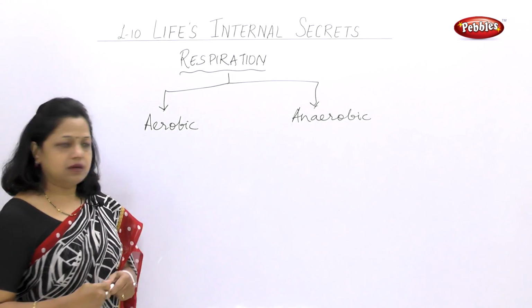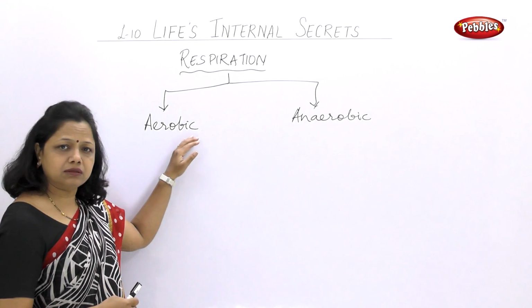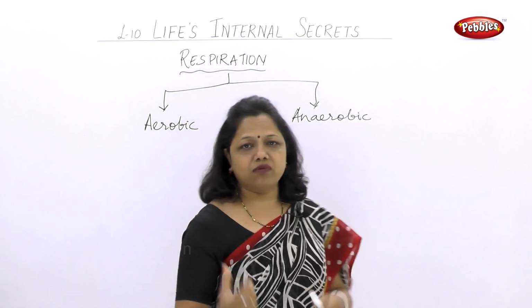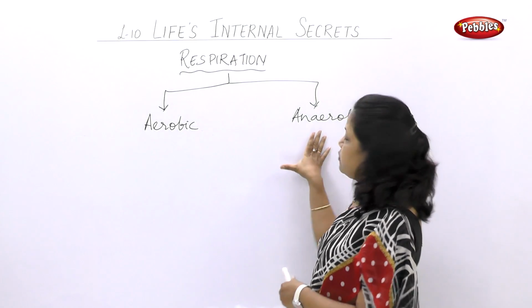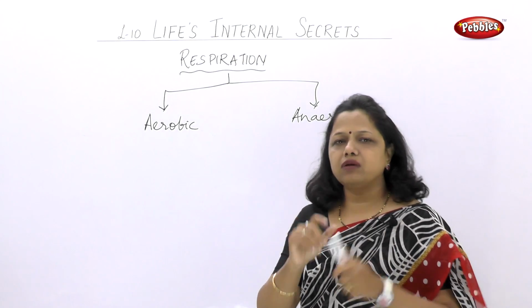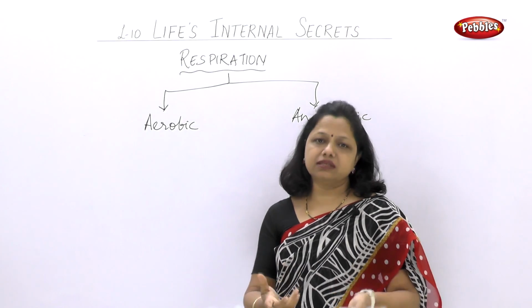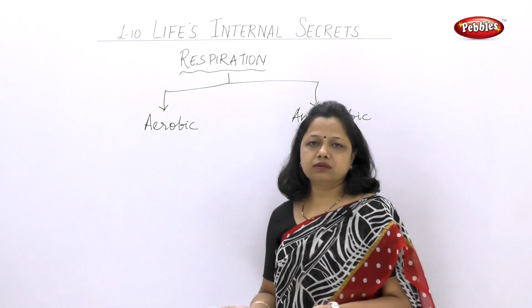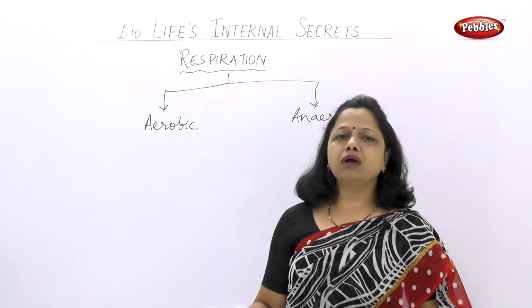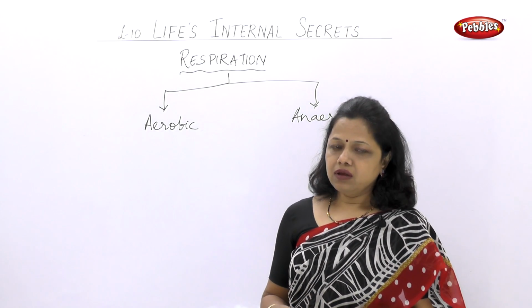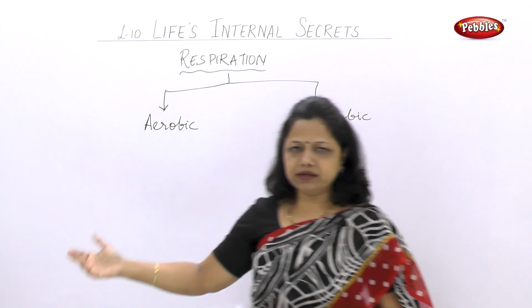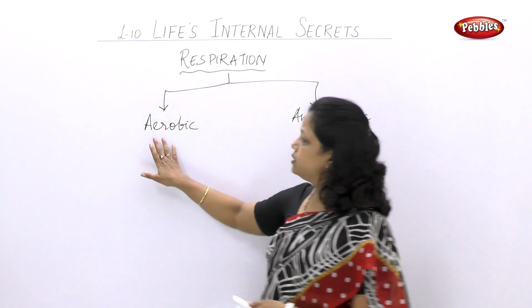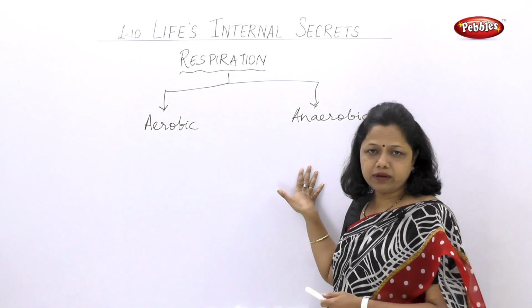We human beings are taking in oxygen during respiration, so we are following the aerobic type of respiration. Anaerobic respiration is generally seen in small organisms, for example yeast. Yeast does not require oxygen for respiration. It can go on respiring without oxygen. We are going to see the different pathways later in this lesson, but now broadly you understand what is aerobic and what is anaerobic respiration.